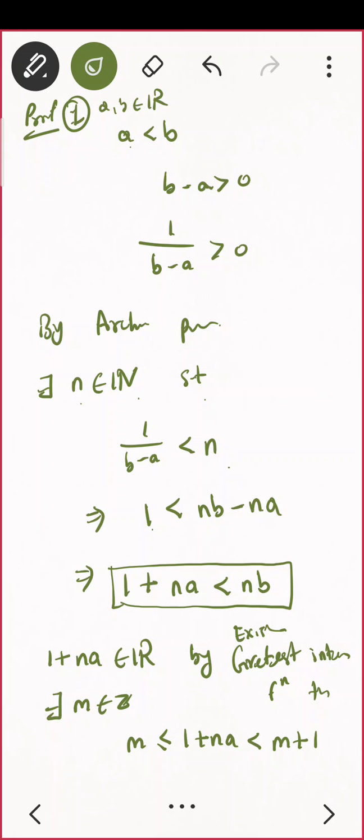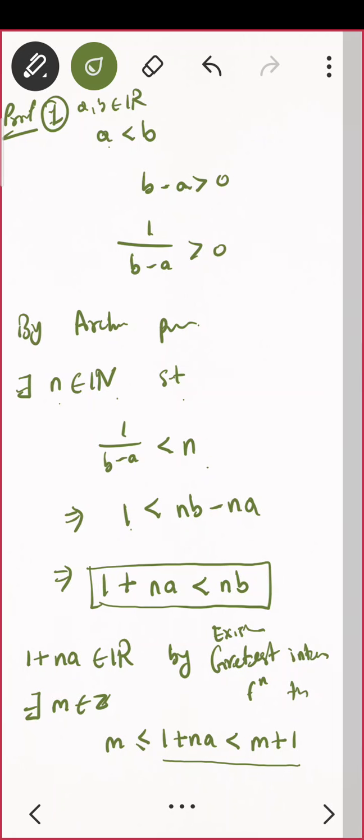Okay. So now I am having 1 plus na is less than m plus 1, correct? So what about na? If you see these two things together, that is, let me write it here: 1 plus na less than m plus 1.